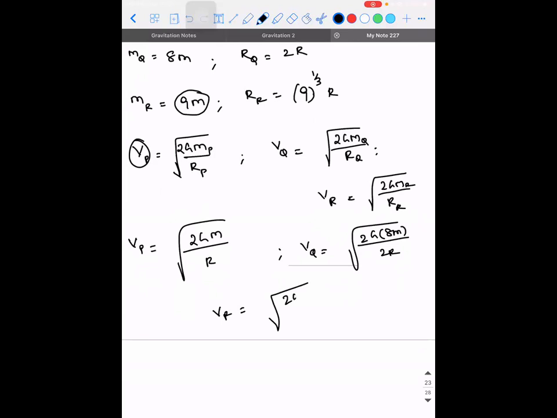Root of 2G into 9M divided by 9 power 1/3 times R. So this 9 will cancel with this. How many times will 9 and 9 power 1/3 cancel? So what are you left with? It will be 9 power 2/3 times M divided by R. So 9 squared is 81. 81 to the power 1/3 is how much?